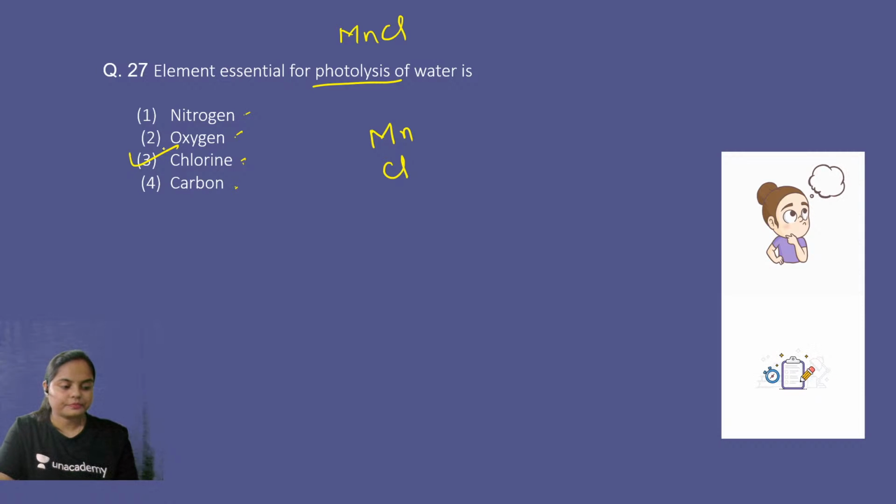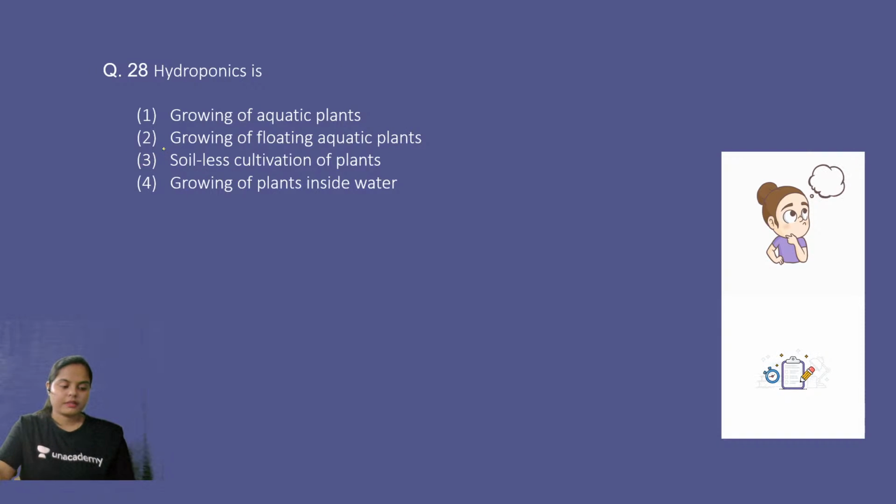Next question. Hydroponics is growing of aquatic plants, growing of floating aquatic plants, soil-less cultivation of plants, or growing of plants inside water. Which one of the following best explains hydroponics?